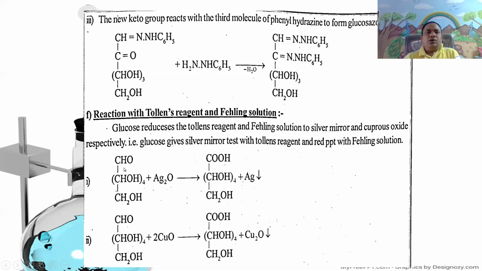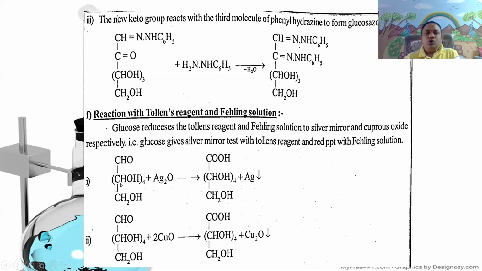In the Tollens test, take a few ml of glucose solution in the test tube, add 4 to 5 ml of freshly prepared Tollens reagent. Warm the mixture in the boiling water bath for about 5 minutes. It oxidizes to give gluconic acid, and the silver is precipitated inside the walls of the test tube. It is called the Tollens test.